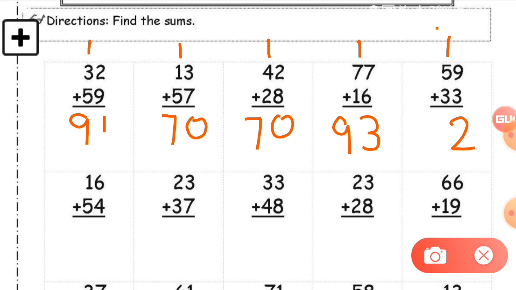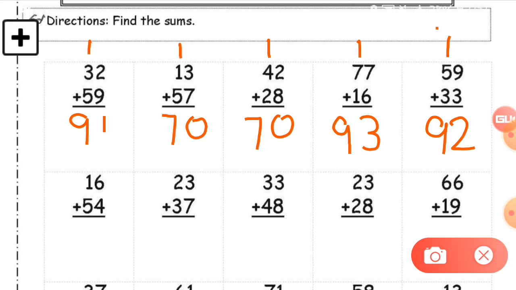Now here is 5 plus 3, 8. Now add one more number to it, so it will be a 9. You can see on the screen the right answer, and I hope your answer is the same as I write. Okay. Now the next one, 6 plus 4 and 1 plus 5.